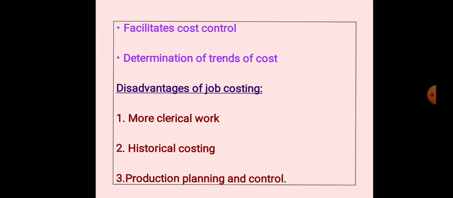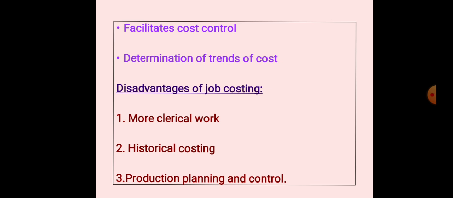By preparing the cost sheets, it is possible to use them for statistical purposes for determining the trends of the cost of different jobs. We can compare the costs of the different jobs and find out their relative efficiencies. These are the main advantages of job costing, and there are some disadvantages of job costing.